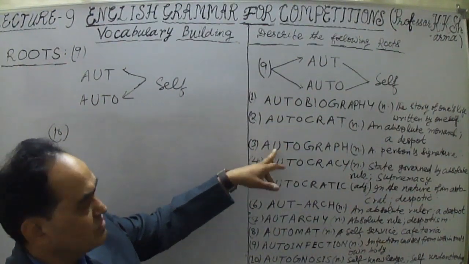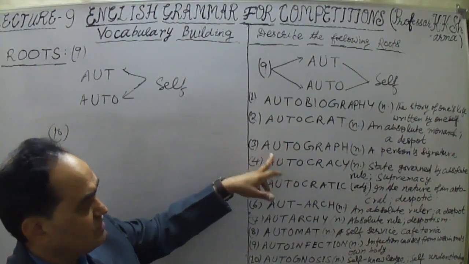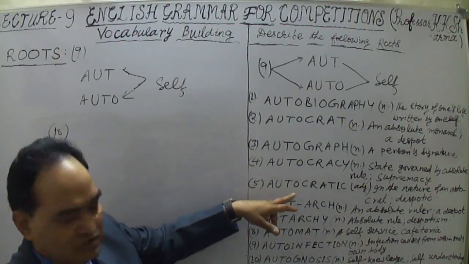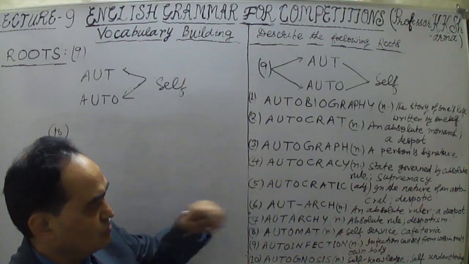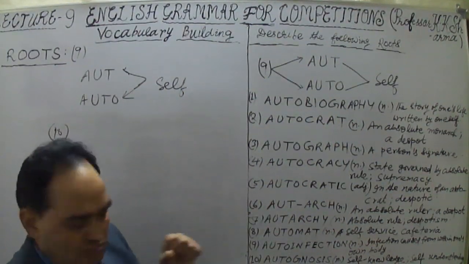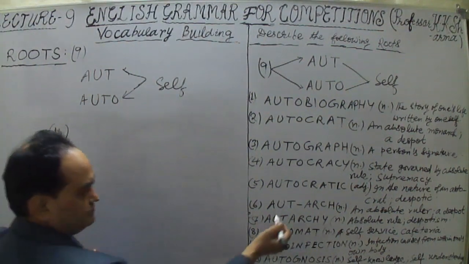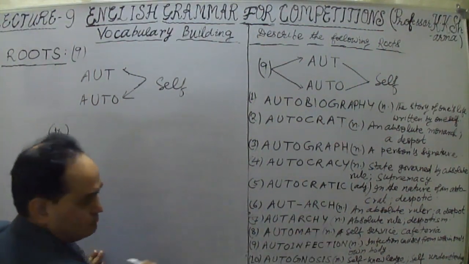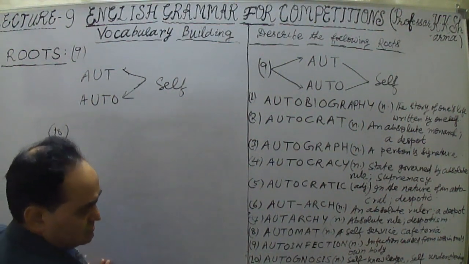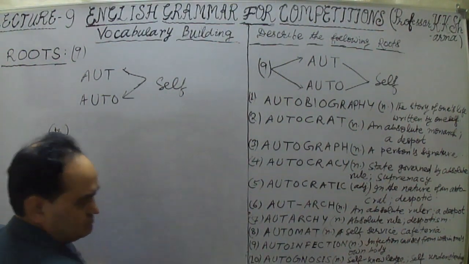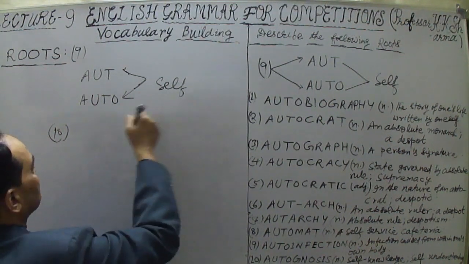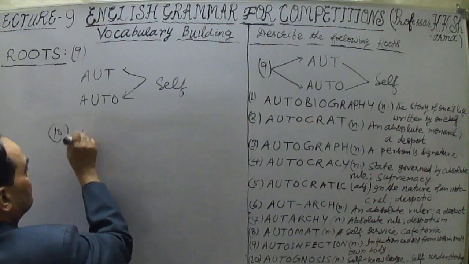Autograph, autographic, autography, autocracy. Autocratic is okay, autocracy is okay. Autarky, autarkic, automatic, then auto-infection, then auto-infected body.